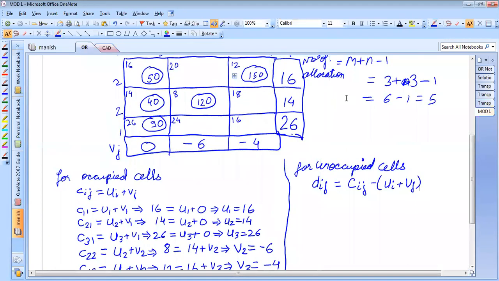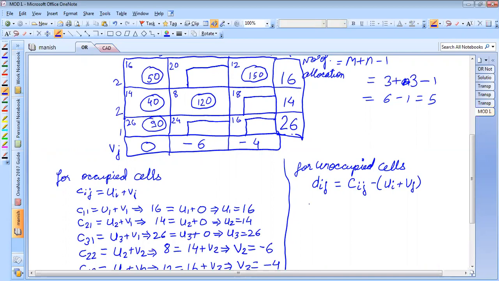So how many unoccupied cells are there? This is one unoccupied cell, so I'll create a block here. Then this is also one unoccupied cell, so I'll create a block here. This is also an unoccupied cell, so I'll create a block here. This is also an unoccupied cell, so I'll create a block here. Correct? Any doubts? So 1, 2, 3, 4.